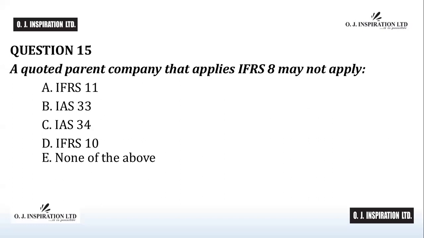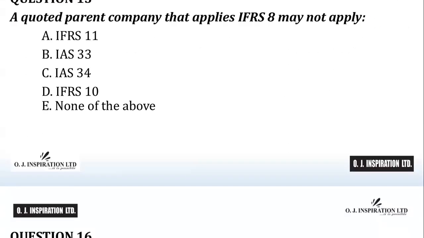IAS 33, titled Earnings per Share, IAS 34, titled Interim Financial Reporting, and IFRS 10, titled Consolidated Financial Statements, are mandatorily applicable to entities that are listed on the stock exchange or are in the process of being listed. A is the answer to question number 15.